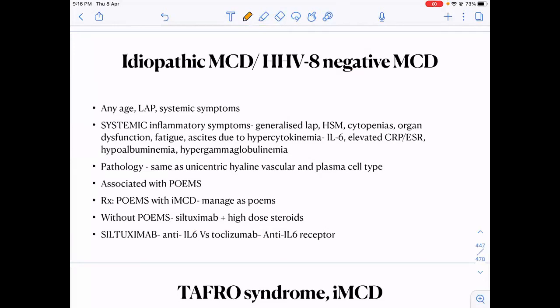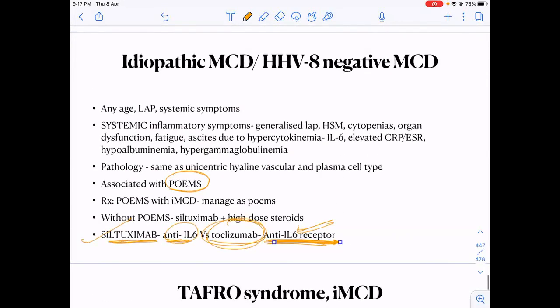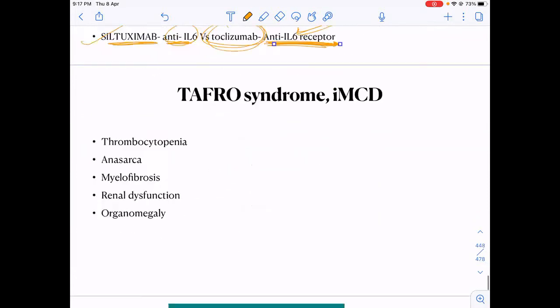HHV8 negative MCT, you should know they can be associated with the POEMS syndrome. And how do we treat it? As it is IL-6 associated, how do I treat it? With IL-6 receptor inhibitors, tocilizumab, very commonly used in treating COVID, and the anti-IL-6 drug, siltuximab. This is directly anti-IL-6, this is against the IL-6 receptor. Tocilizumab and siltuximab are the drugs used in HHV8 negative multicentric Castleman's disease, which is commonly associated with POEMS syndrome.